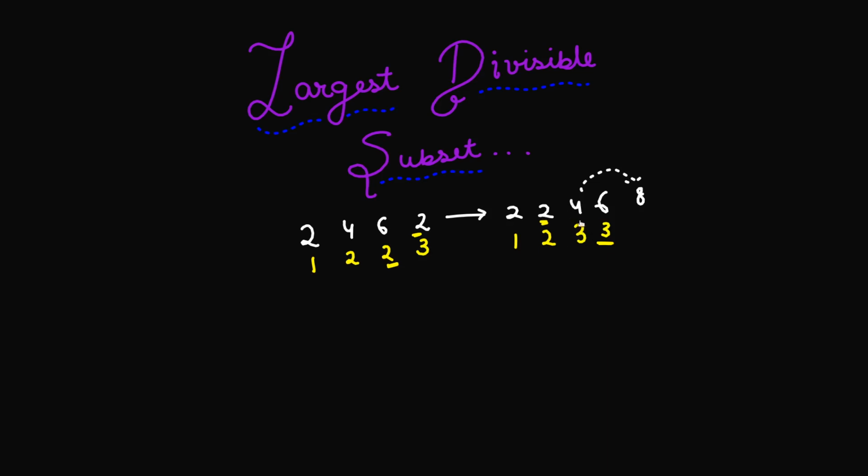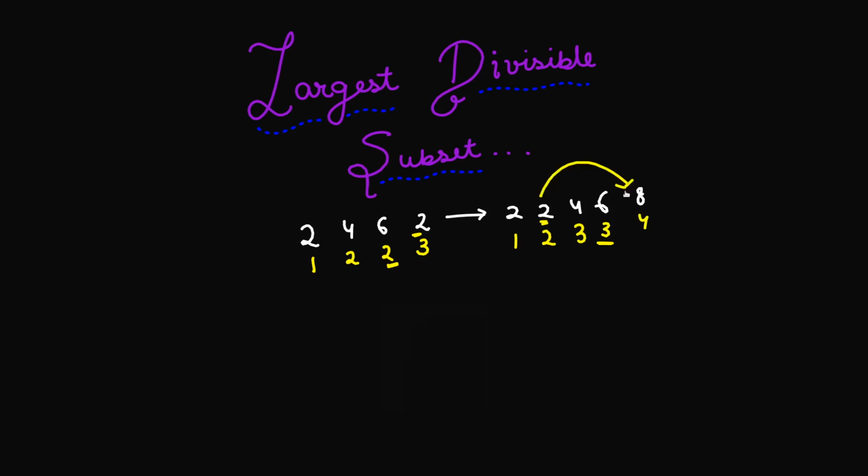So what does this count mean? This count basically means the number of numbers that are less than 4 and divide 4, along with this 4, that's the count that we have here, 3. So basically this 3 denotes that I am able to find 3 such numbers such that if I make a subset out of them, each number in that pair divides the other one, and the largest number among those numbers is 4, at this particular position. Okay, so if I have 3 numbers already when I am at this 4, and I add one more number which is 8, the subset size that I will obtain at 8 is going to be 4. So I can just write a 4 here.